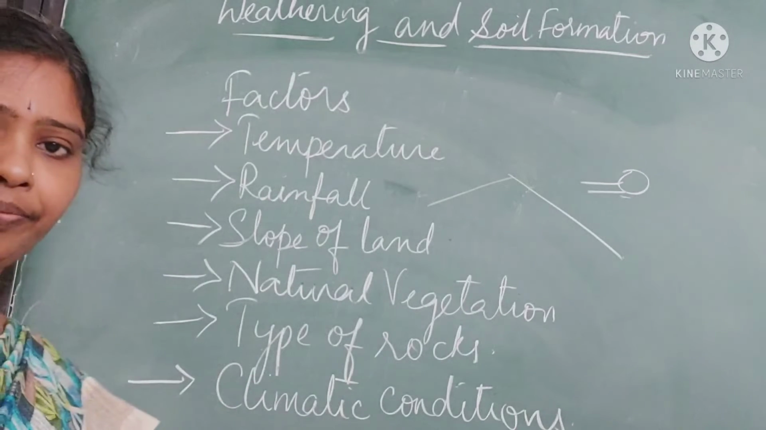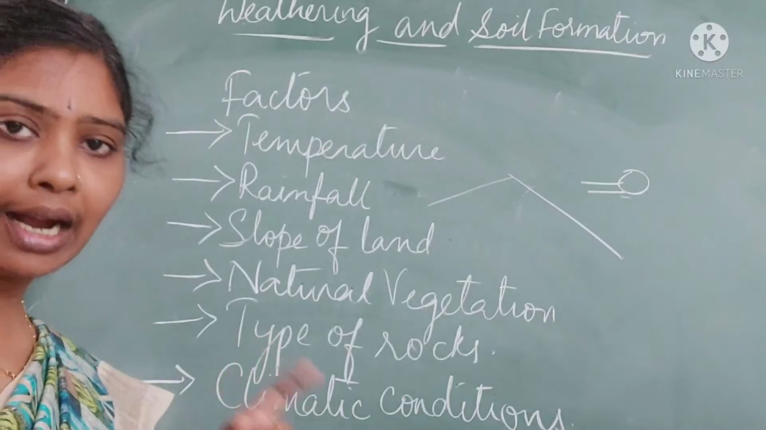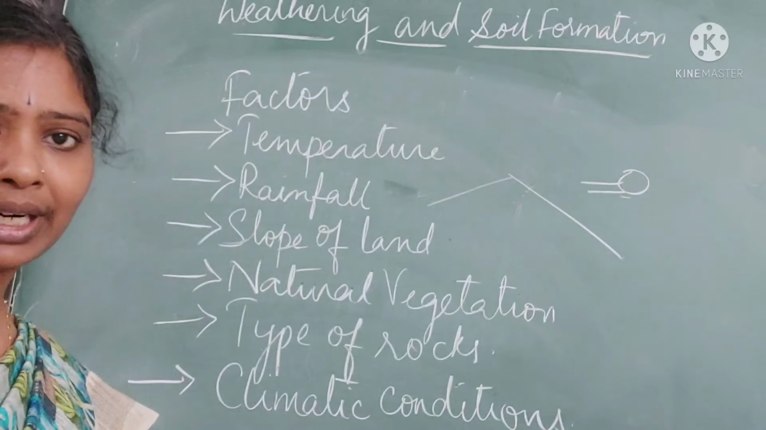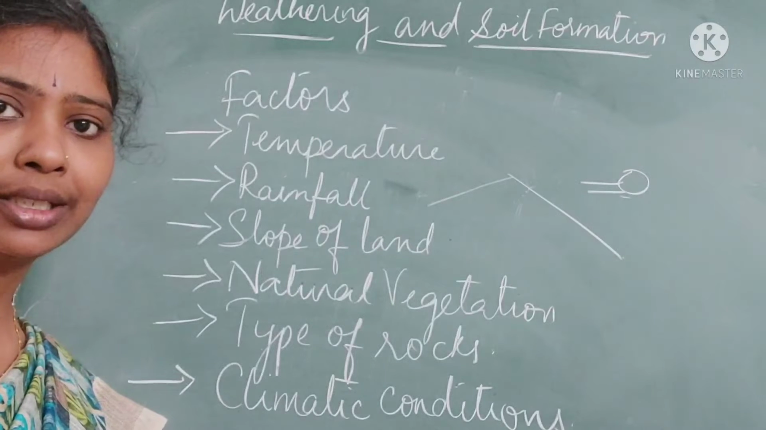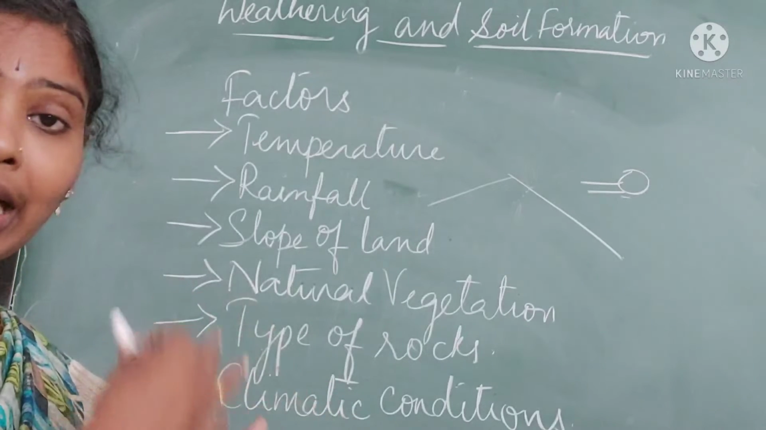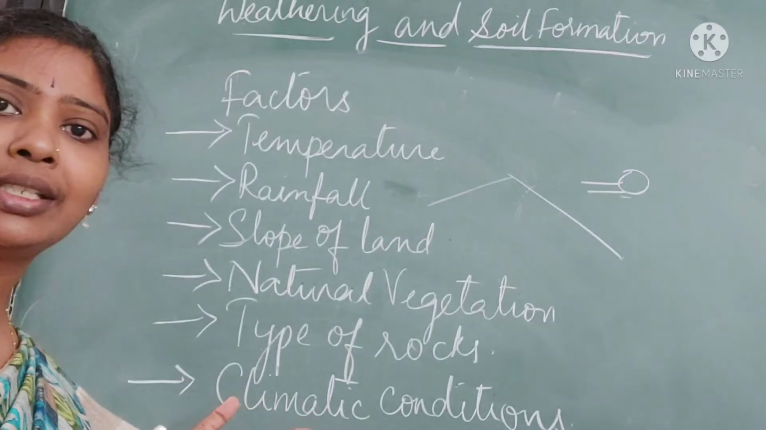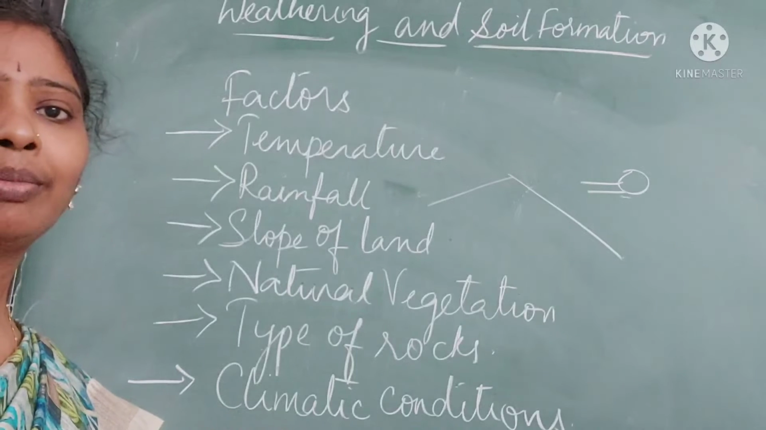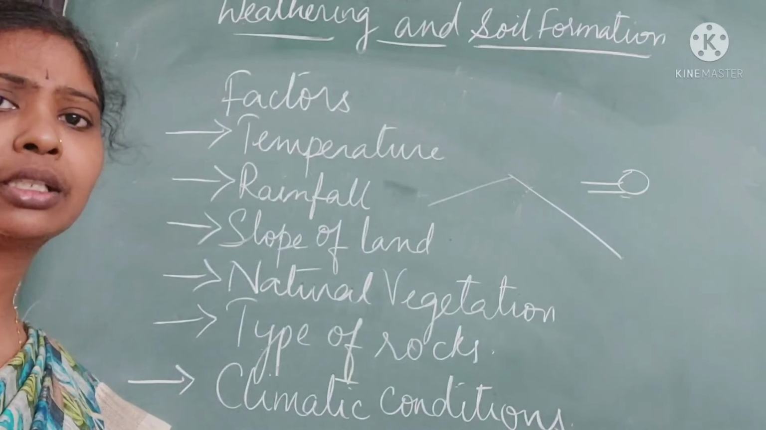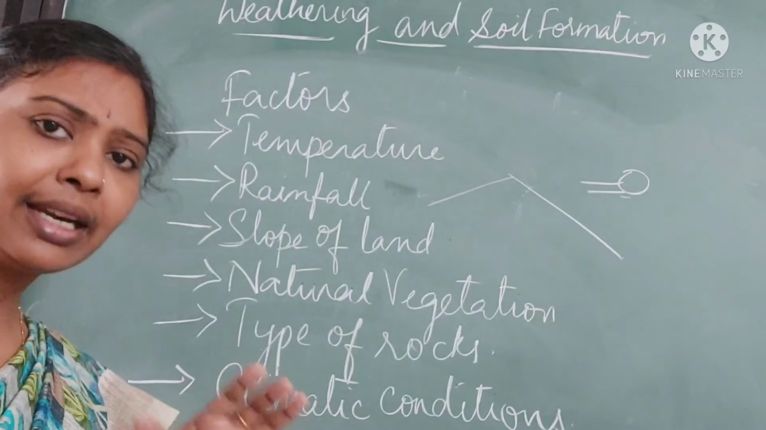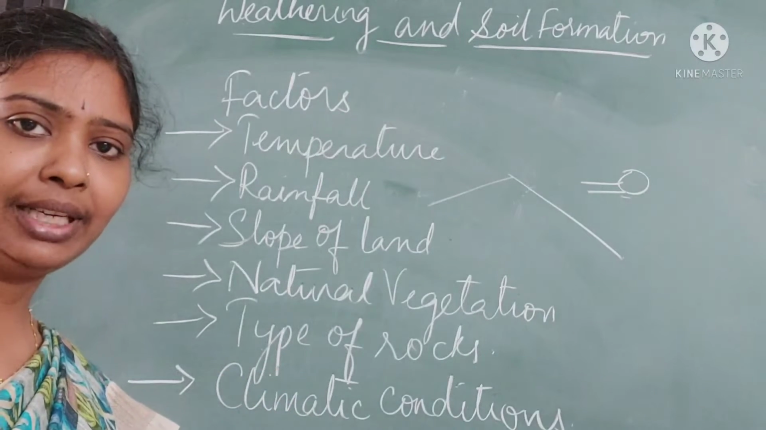Climatic conditions are harsh. Take for example deserts. Deserts have very harsh climatic conditions, whereas in other places, equatorial regions and all, or temperate regions, you have normal climatic conditions. So obviously their weathering will be comparatively less.